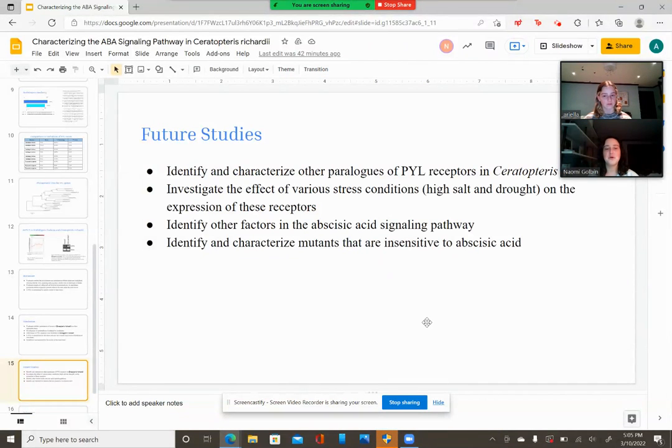Our hypothesis was supported. For future studies, we would like to identify and characterize other paralogs of PYL receptors in Ceratopteris and investigate the effect of various stress conditions on the expression of these receptors. We would also like to identify other factors in the ABA signaling pathway and to identify and characterize mutants that are insensitive to ABA.